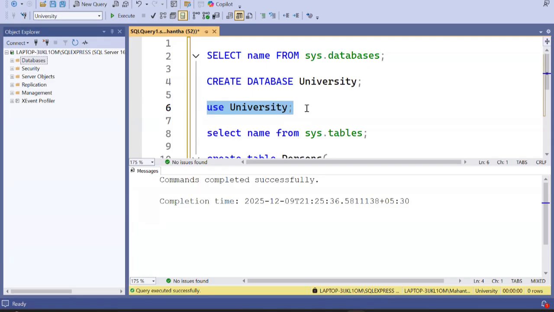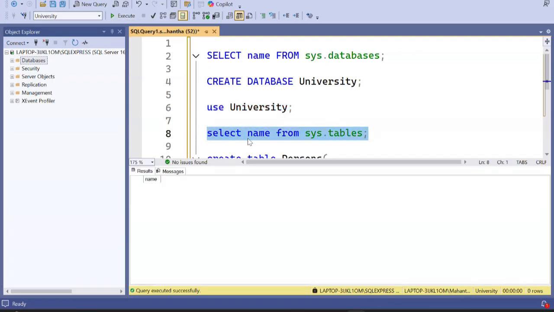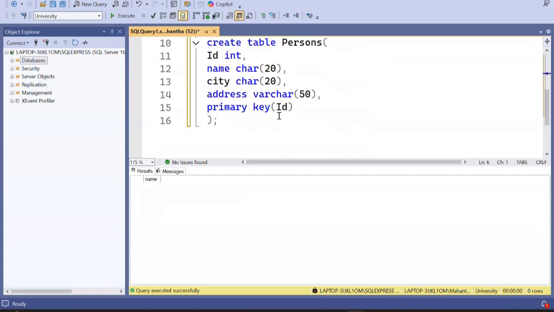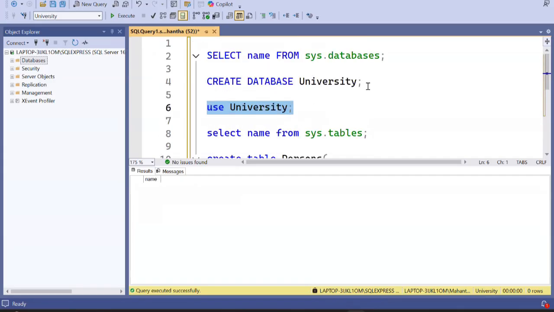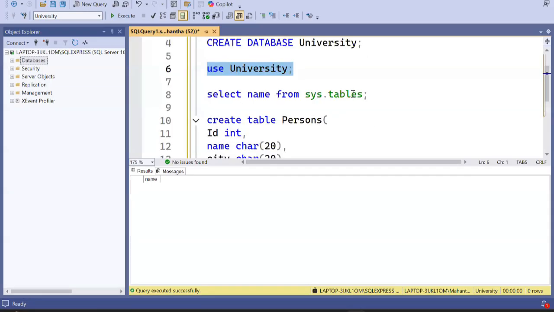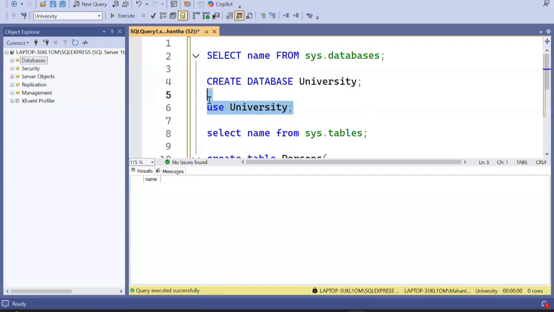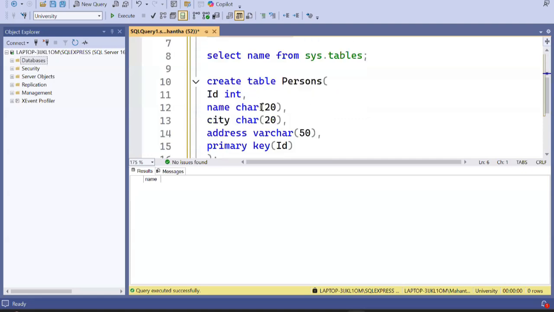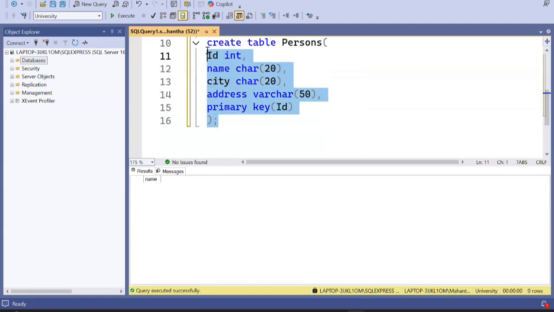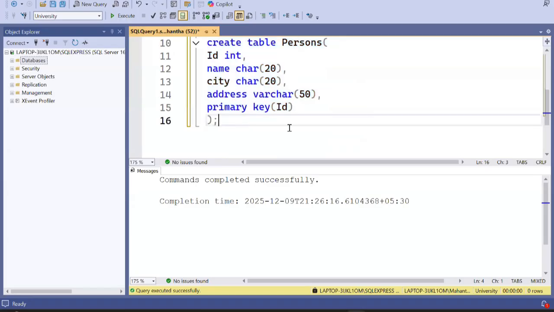Now let me select this. We don't have any table in this database. Let me go ahead and create this. You guys are getting it, right? So first we created the database called university. Then we are using it because we want to get into the database to create the tables. Now let me go ahead and create the table. Okay, so we have a table.